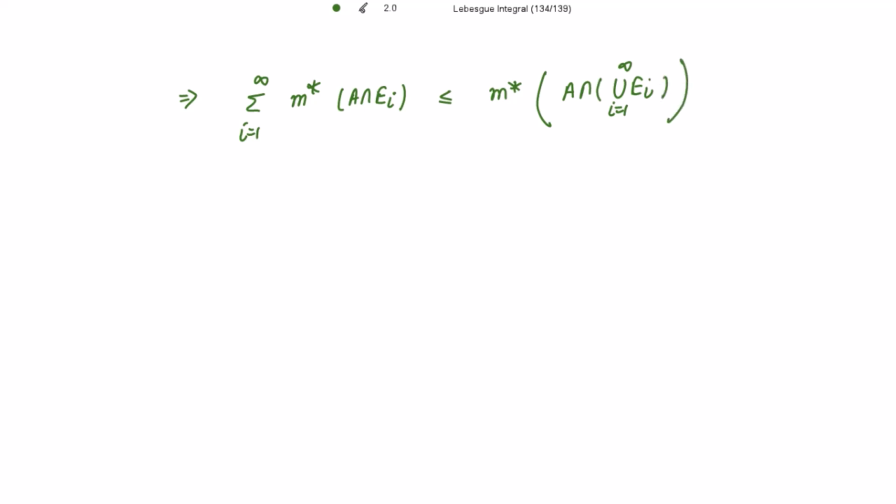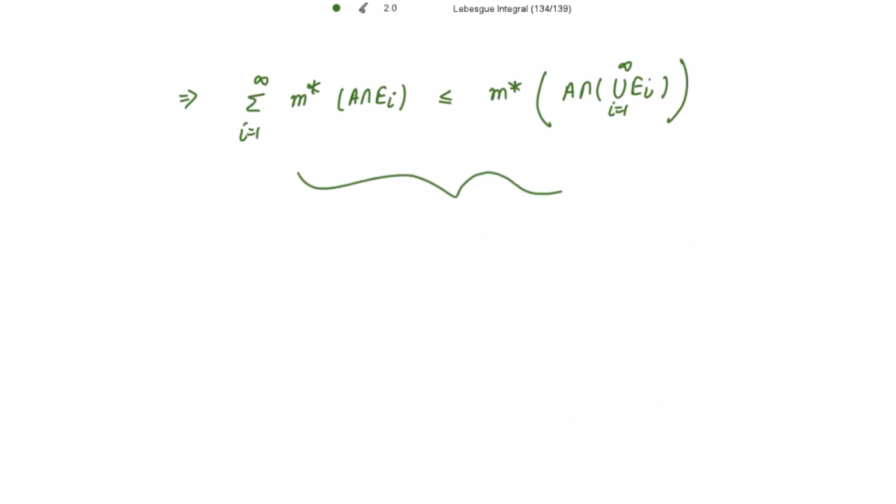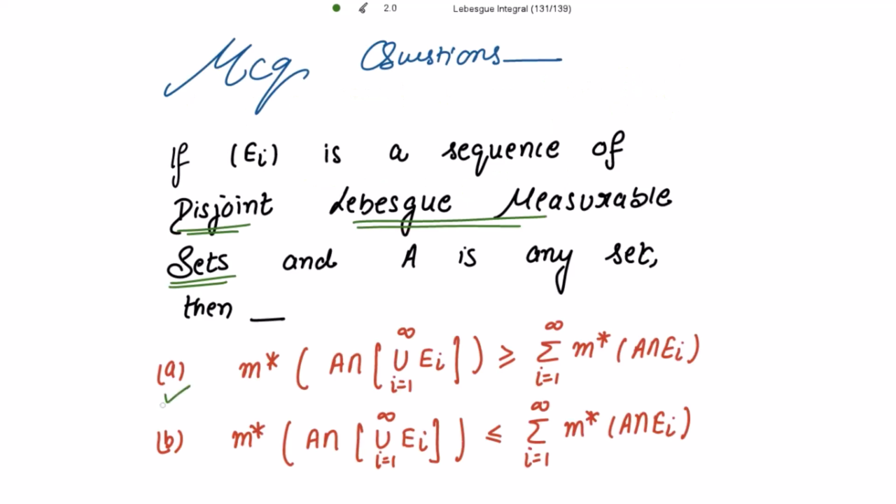So which of the options is correct? From here we say that option A is correct. This summation is less than or equal to this. So option A is correct. Alright, thank you.